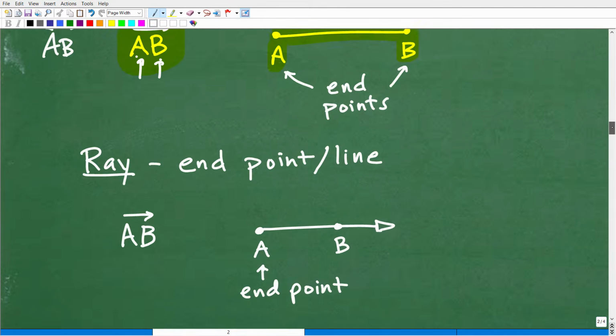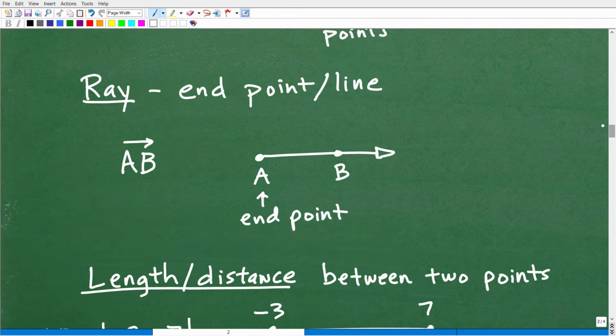Okay, so let's move on to ray. A ray is basically a line, but it has an endpoint. So this is the notation. Now notice there is only one arrow, to the right-hand side. A full line has arrows on both sides like this. That would be a line AB. Line segment AB just has a line with no arrows.